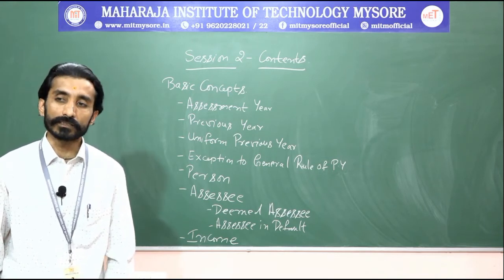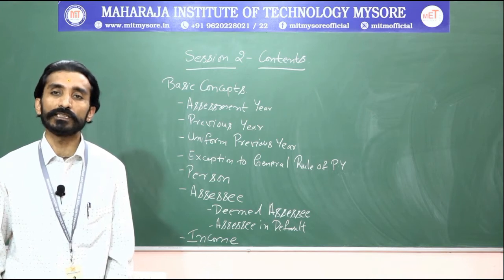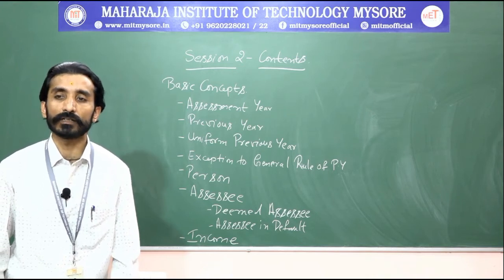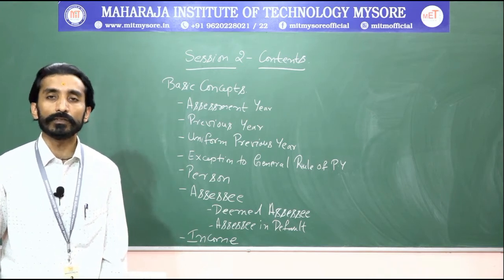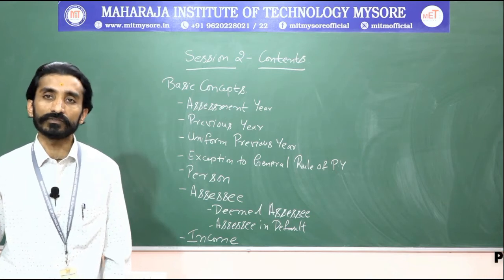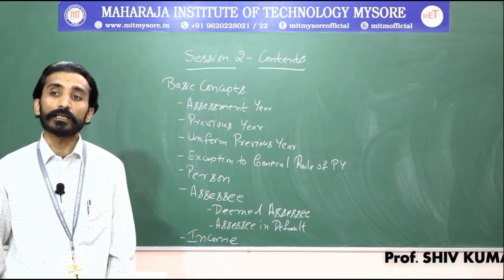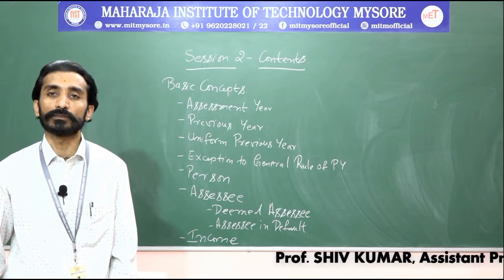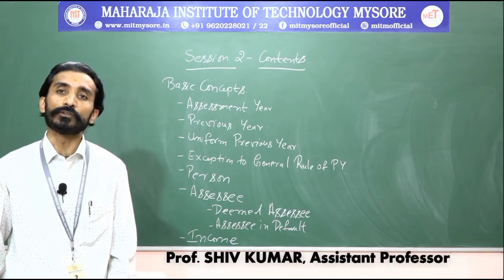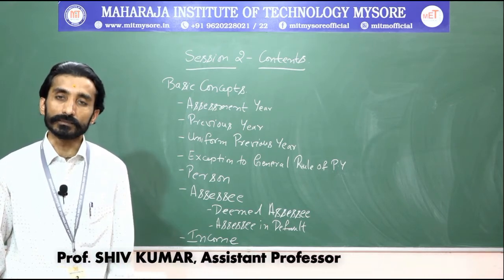It might be the financial need. For example, you will be seeing many cooperative societies. If you take Mysore, we come across the Graduate Cooperative Society. That is also an association of person or body of individuals, so that will also be said as a person.